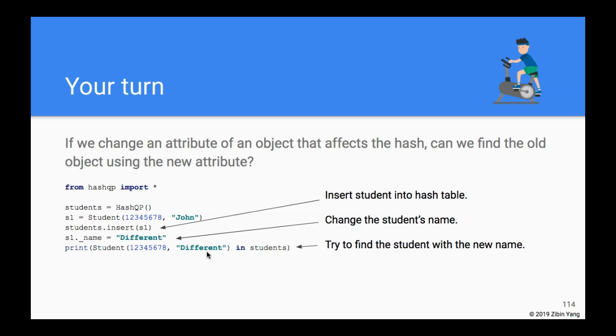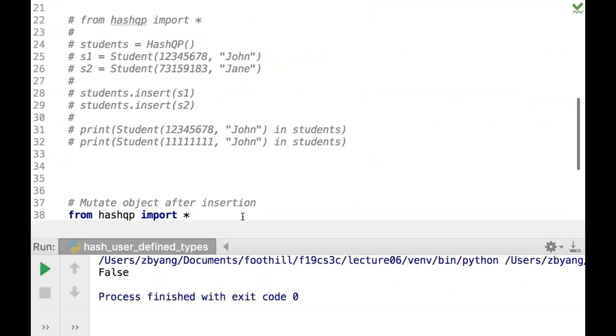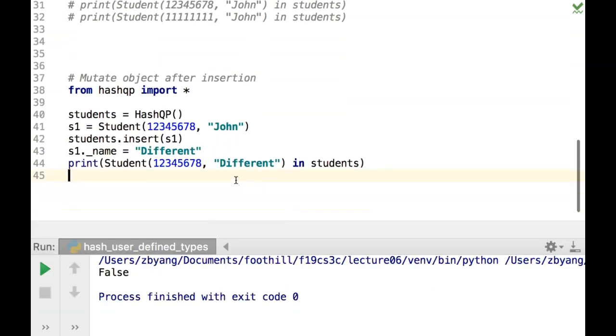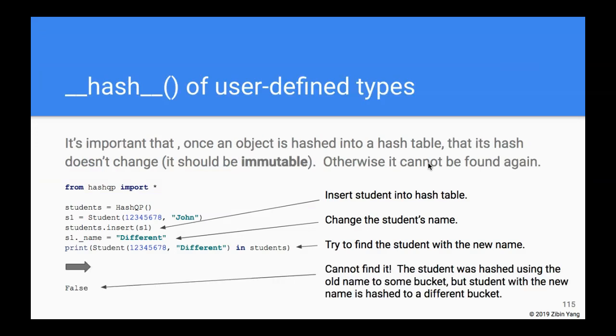I'm not sure what your answer is, but you might expect us to be able to find it because this student with the new name is in fact in the hash table. Now, when we run this code, the answer is that it cannot find it. It cannot find the student with the new name, even though that student is in the table. The reason is that when the student was inserted into the hash table, it was using the old name.